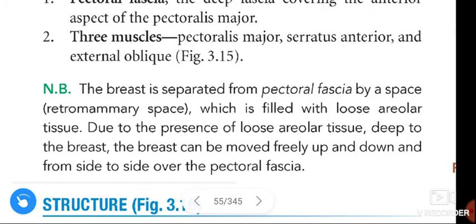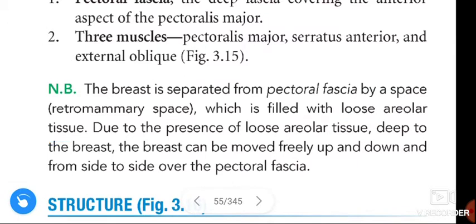See here, the breast is separated from the pectoral fascia by a space. We call that the retromammary space. The space between the breast and the pectoral fascia is the retromammary space, which is filled with loose areolar tissue. Due to the presence of loose areolar tissue, the breast can move freely up and down and from side to side over the pectoral fascia.